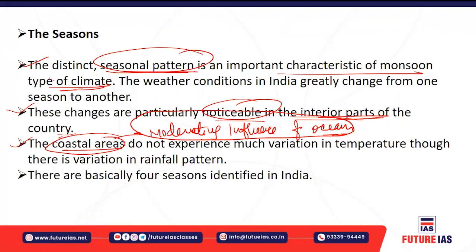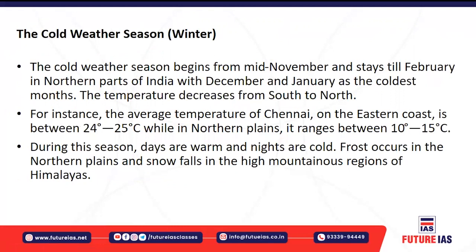Okay. And there is also variation in the rainfall pattern. Based on which we can say that there are 4 seasons identified in India.